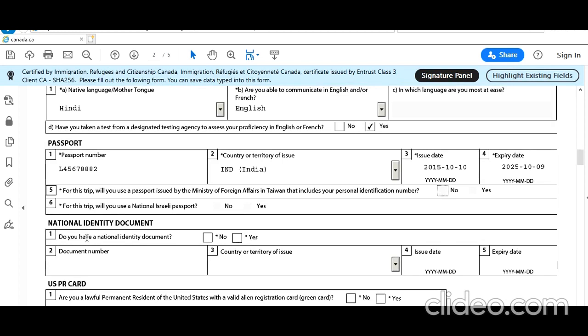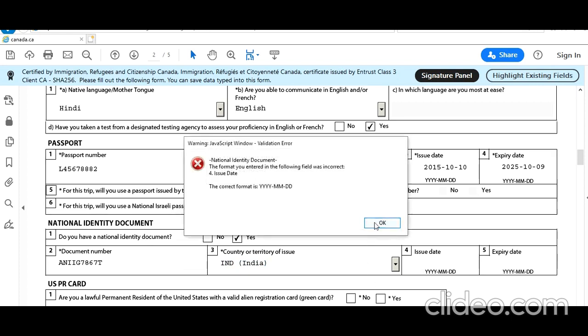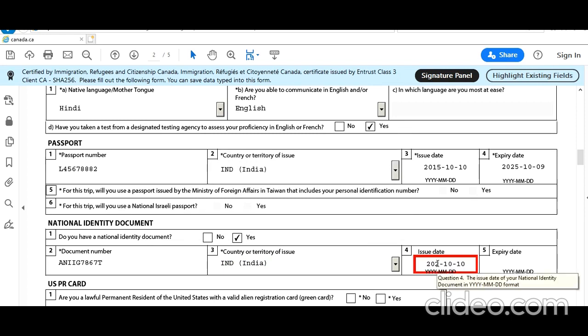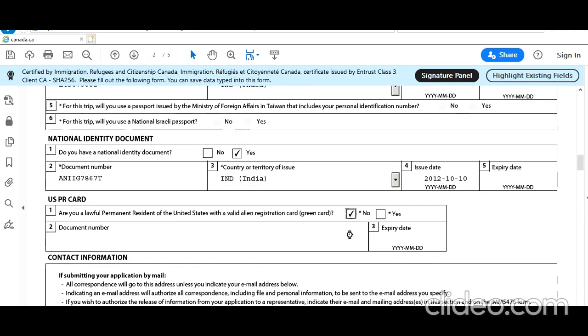So this question, do you have a nationality document? This comes in various forms and various applications. When I had applied for my work permit, I selected yes, and at that time I was an Indian citizen. So I entered my PAN card number, and it was easily accepted. PAN card numbers don't have any expiry date, but here also the mandatory fields are issue and expiry, so it had worked easily for me. Okay, are you a green card holder? No.